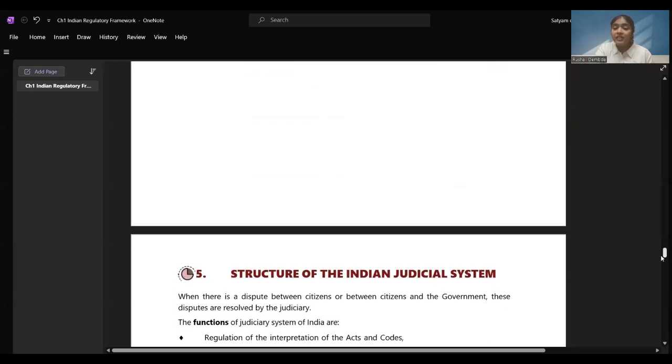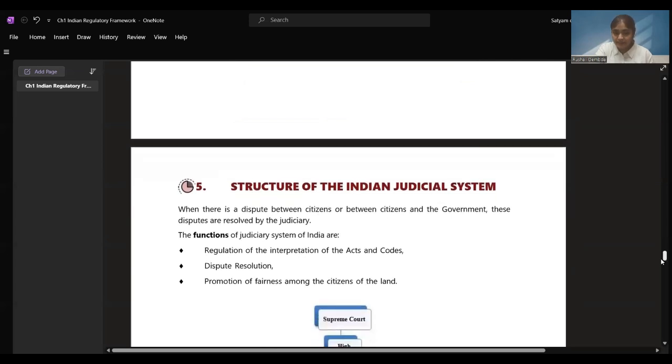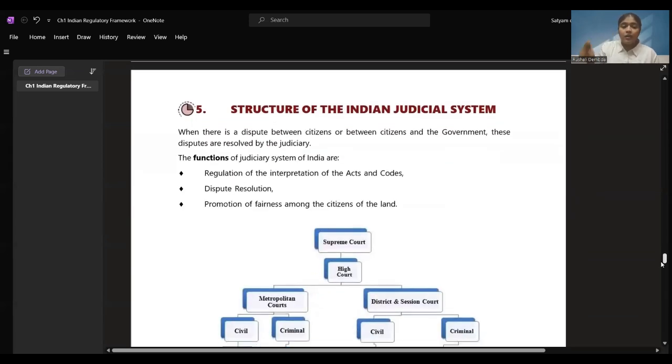Okay, now let's see what is the structure of our judicial system. When there is a dispute between citizens or between citizens and the government, these disputes are resolved by the judiciary. As I told you, when someone gets into a dispute, they just say, I'll see you in the court. Why? The court is our judicial system. Whenever there's a dispute between citizens of India or citizens and the government of India, they say, I'll take you to the court, I'll sue you, right? All these things we have heard because they believe in our judiciary system.